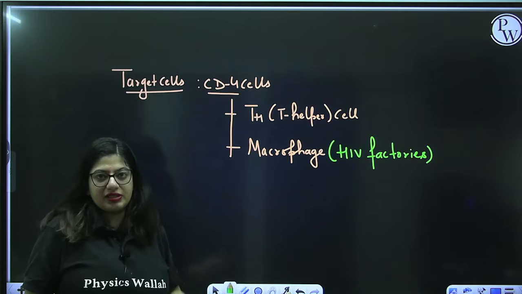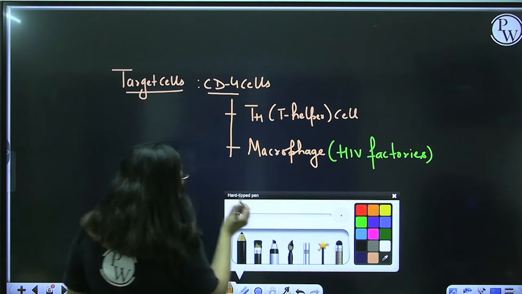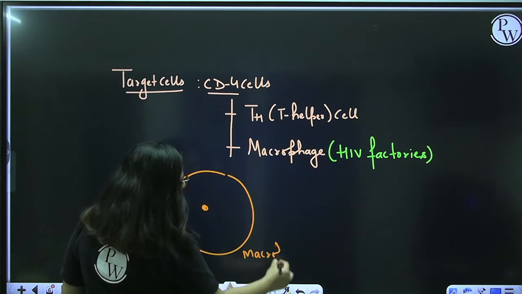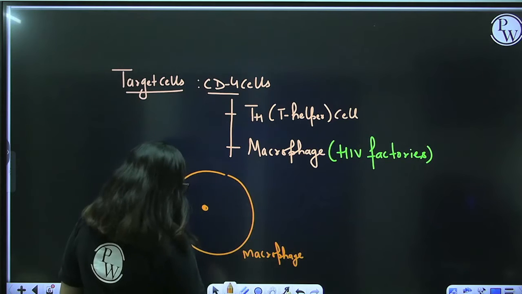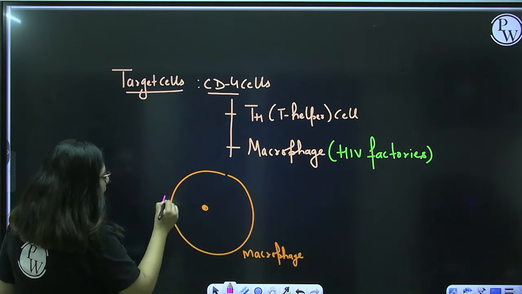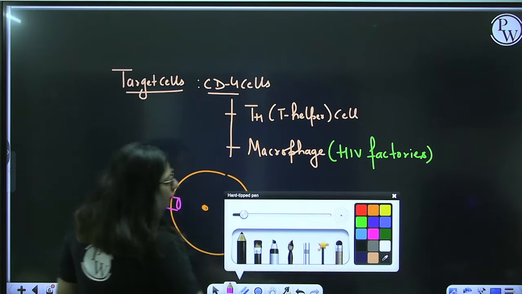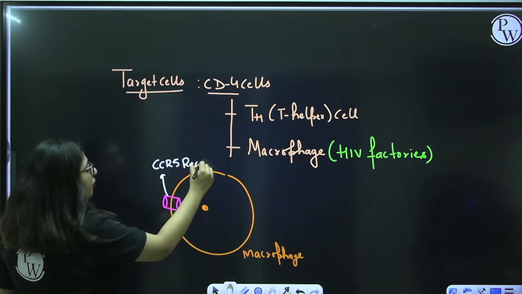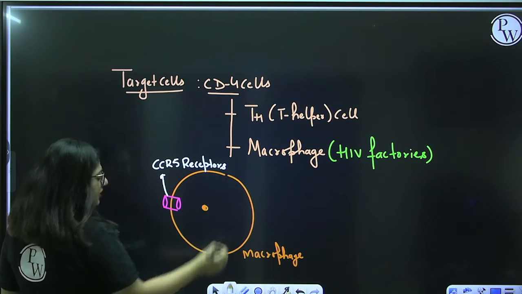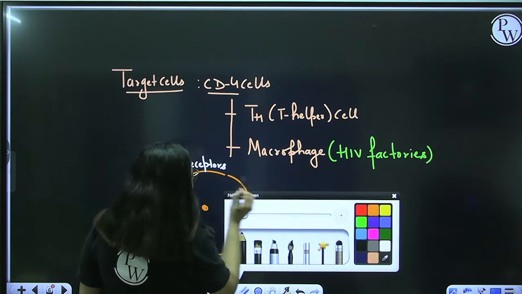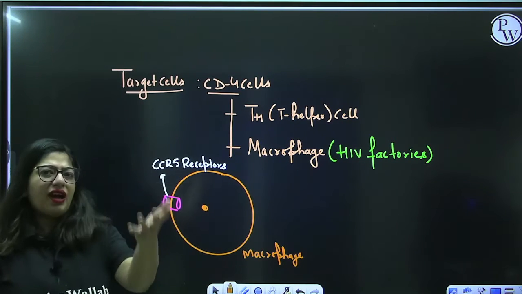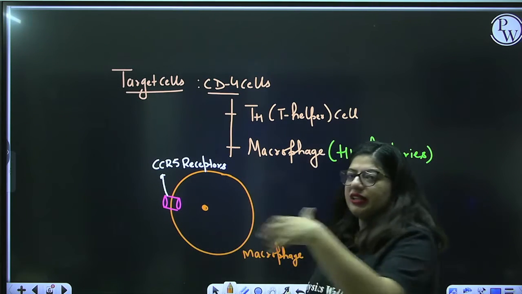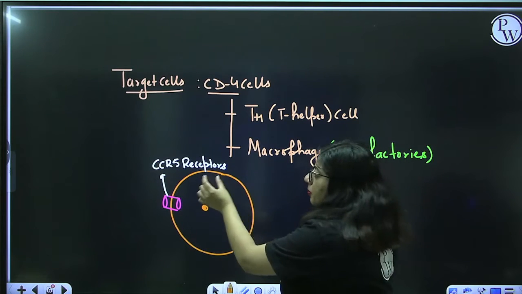So how will it enter inside these cells? Imagine this is your macrophage, right? The macrophage has on its surface a receptor known as the CCR5 receptor. If you don't know what receptors are, these are certain proteins present in the plasma membrane. We have the intrinsic protein, the tunnel protein, so it's a kind of tunnel protein. Receptors are nothing but are made up of protein. So this receptor is CCR5.